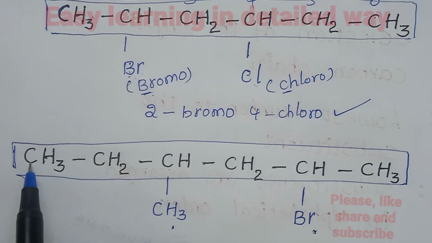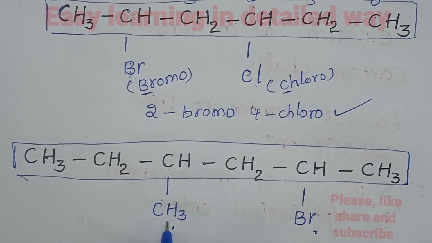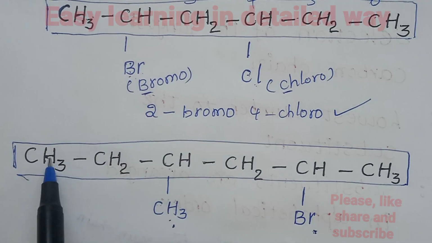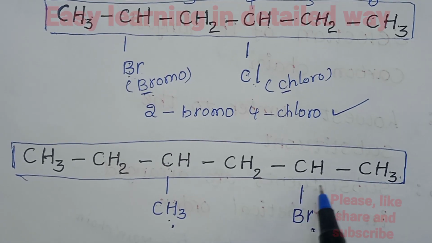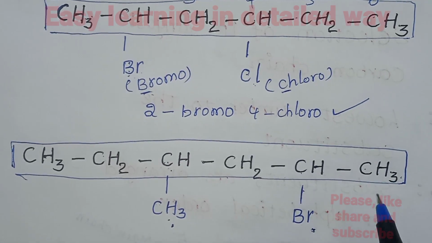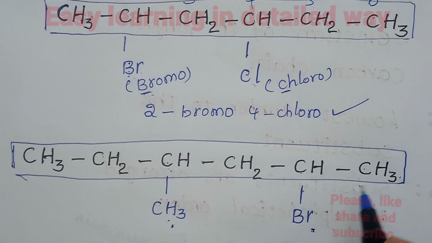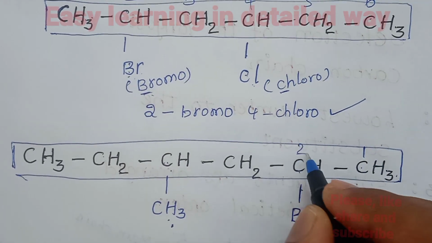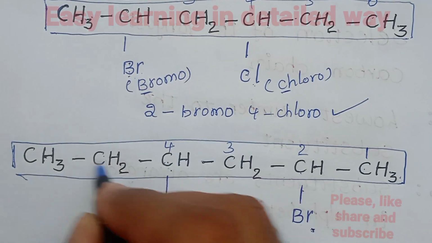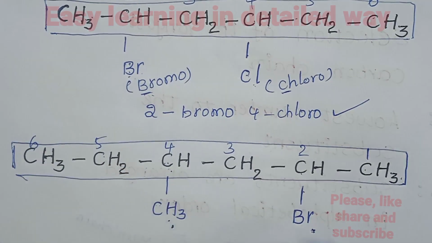Numbering from the left hand side, the first substituent is encountered at number 3. Numbering from the right hand side, the first substituent is encountered at number 2. So numbering from the right hand side is the correct way of numbering this organic compound: 1, 2, 3, 4, 5, 6.